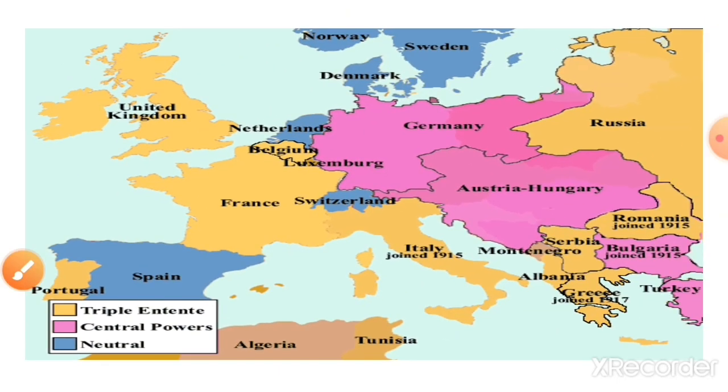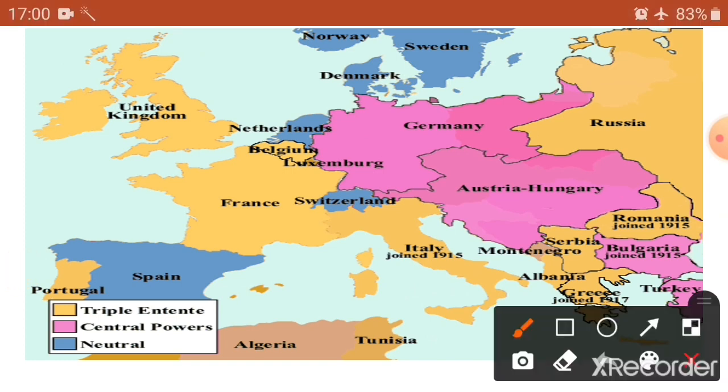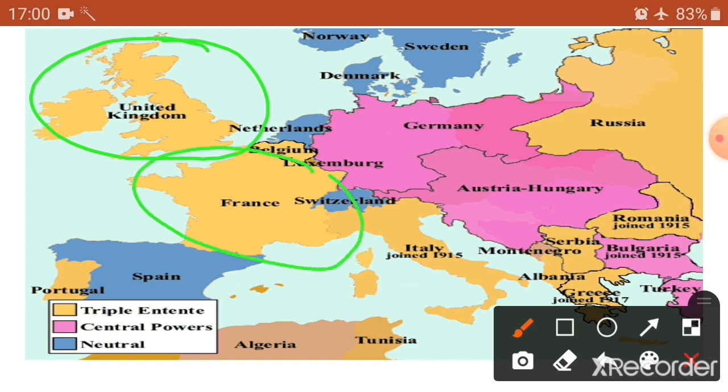Okay. Now, yellow color was Triple Entente, that is the Allied power. Which are the countries over here now? This is United Kingdom. Then France, Russia. Okay.